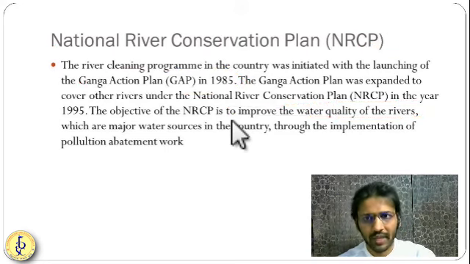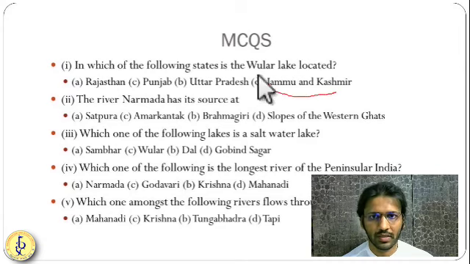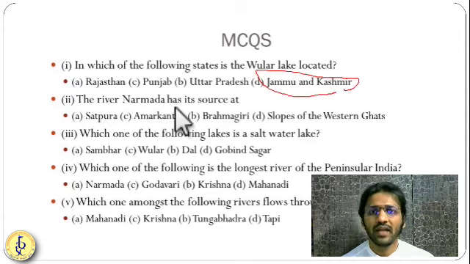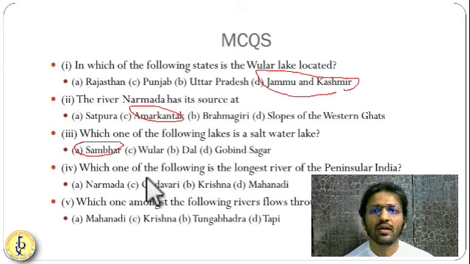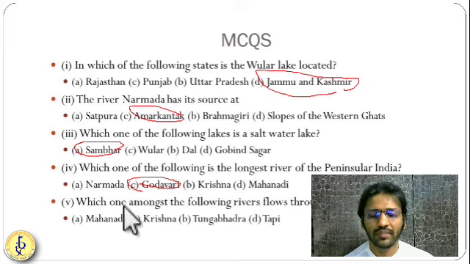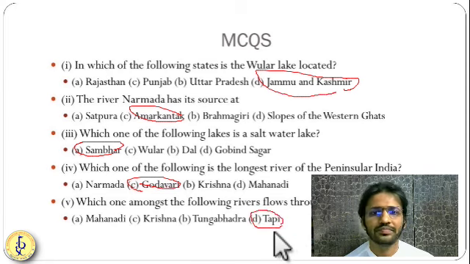Now let us understand some MCQs based on this chapter. The first MCQ is, in which of the following states is Ular Lake located? Jammu and Kashmir, yes, I have told you. The river Narmada has its source where? Amarkantak, yes, Central India. Which of the following lakes is a saltwater lake? Ular, Dal, Gobind Sagar, no. Sambar Lake in Rajasthan is a saltwater lake. Which one of the following is the longest river of peninsular India? Definitely Godavari. Which of the rivers is flowing through a Rift Valley? Flowing through a Rift Valley is the Tapi River.